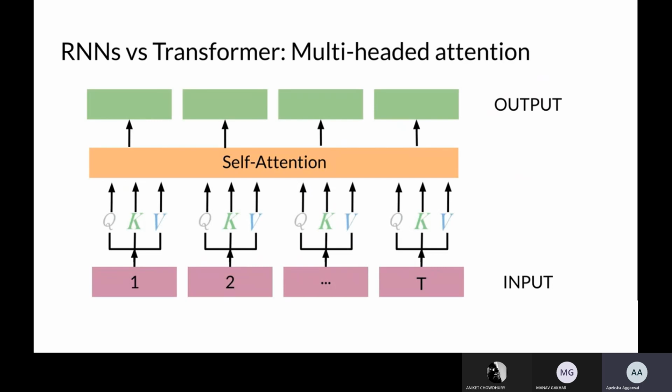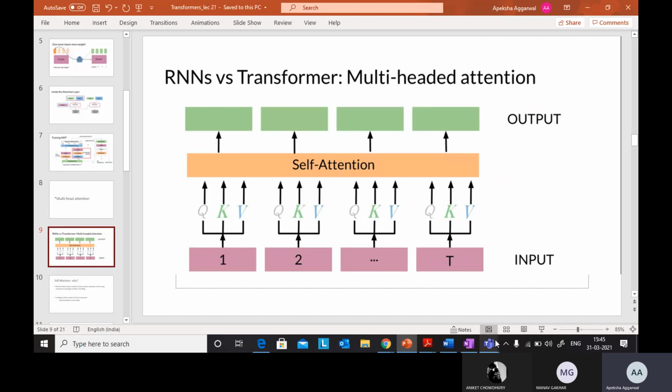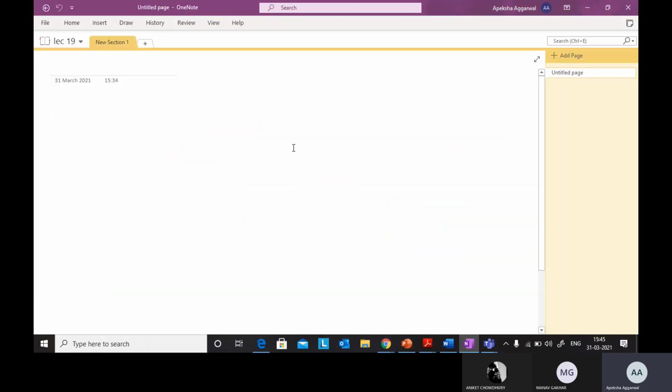First of all, why is self-attention required, and what is its role? Suppose I have a sentence like, she was standing maybe near the table.